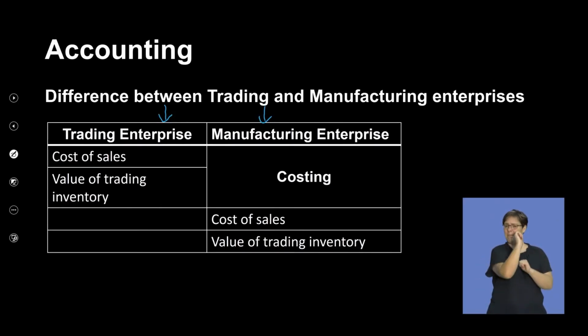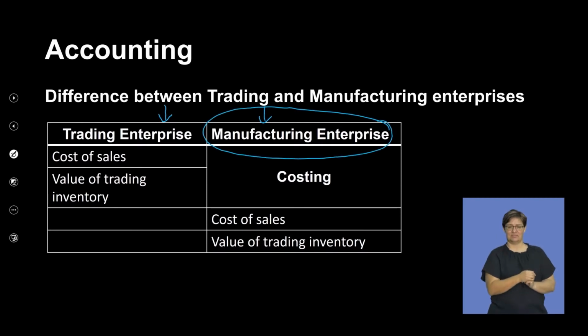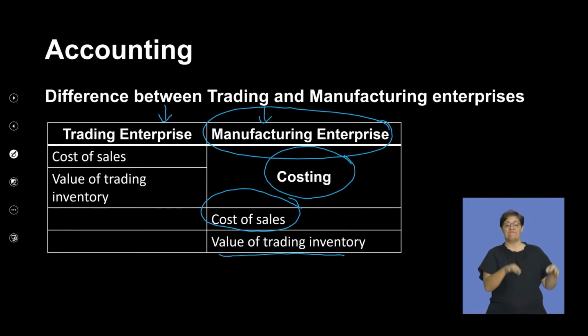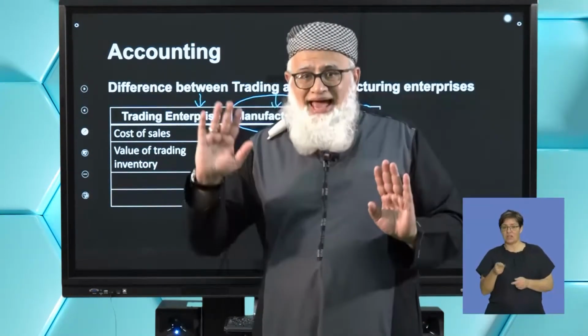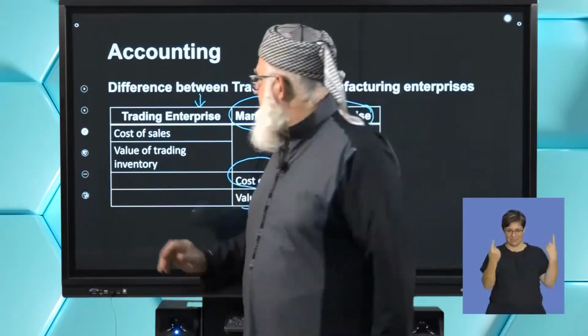When it comes to your manufacturing enterprise, the costing is done by you. In other words, you determine the cost of sales. And you'll see later on, when we go into the actual ledger accounts, how the cost of sales figure is derived from all the processes that we put into place. Okay, so you will work out, or you will derive, your cost of sales, and also giving you the value of your inventory. Now that is primarily the difference between a trading concern and a manufacturing concern. Okay,